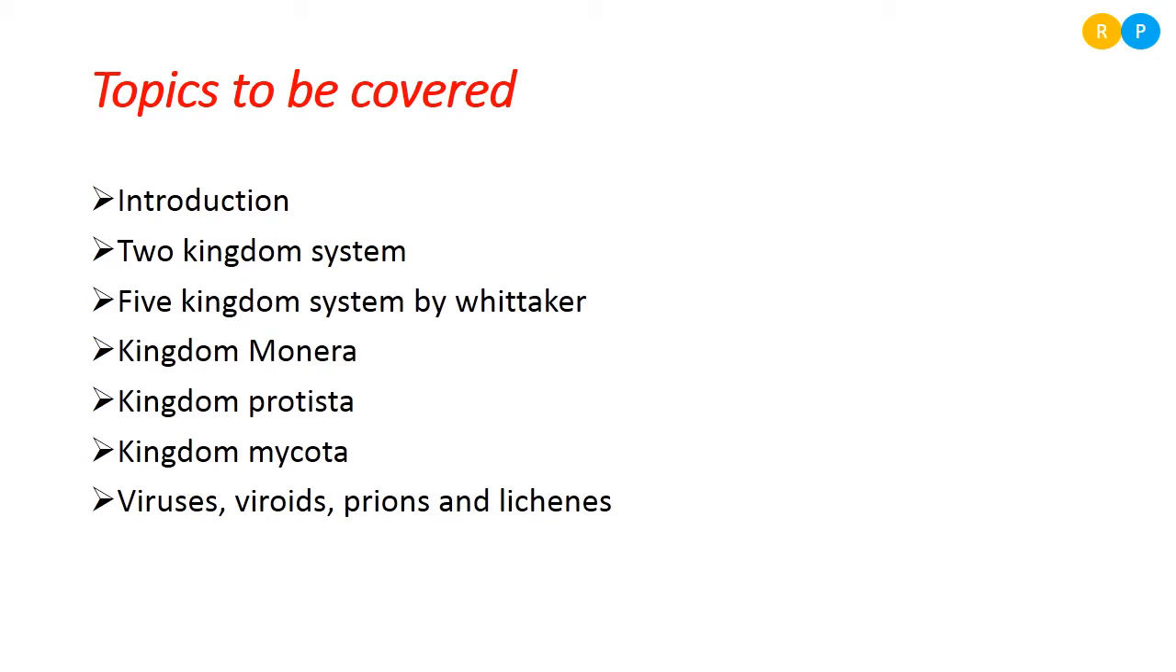Then one more kingdom, the third one we are concentrating on here, is the kingdom Mycota. Here also the same thing we will be studying, that is the characteristic features of the Mycota, then examples of organisms belonging to this kingdom. So this information we are studying mainly in biological classification. And last but not the least, we are also going to study some interesting organisms. Those are nothing but viruses, viroids, prions and lichens. All these are important concepts to be covered in this lesson.